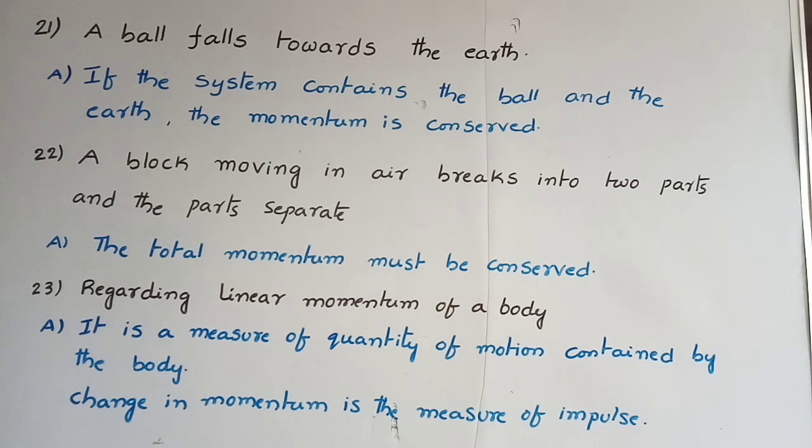Next. Regarding the 23rd one, linear momentum of a body is a measure of the quantity of motion contained by the body. Next. Change in momentum is the measure of impulse. These two are correct. And impulse, acceleration, change in momentum, force, change in velocity, all are in the same direction.